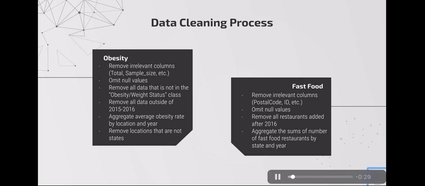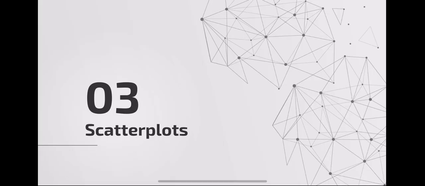For obesity, we extracted columns regarding our study and omitted all null values. Then we removed all data outside of 2015 to 2016 and aggregated the average obesity rate by location and year. Because the location data included some locations that were not states, we removed these rows as well. For fast food data, our group utilized the date-added, longitude, latitude, and province columns. In order to accurately compare the data with obesity, the sums of the number of fast food restaurants were aggregated based on state, which only included restaurants that were added up until 2016.